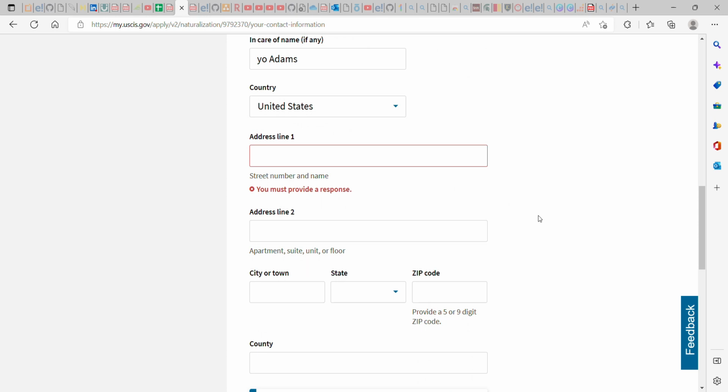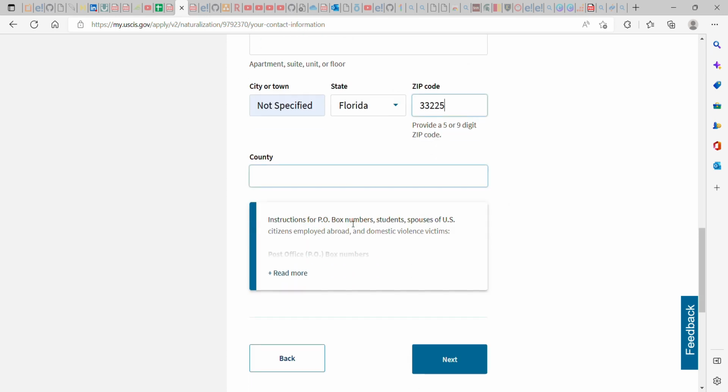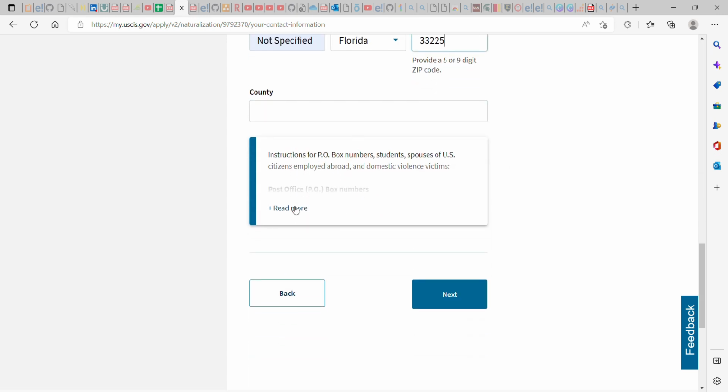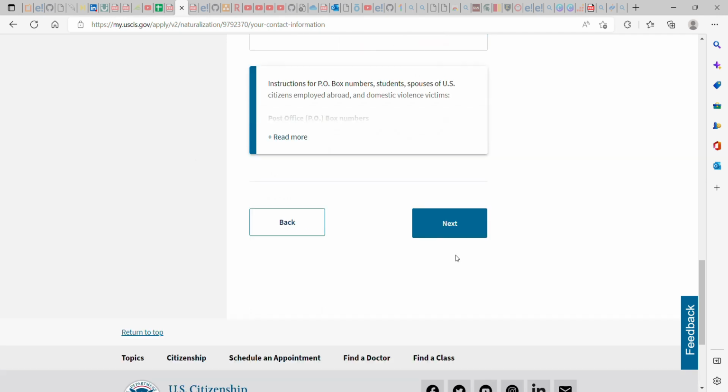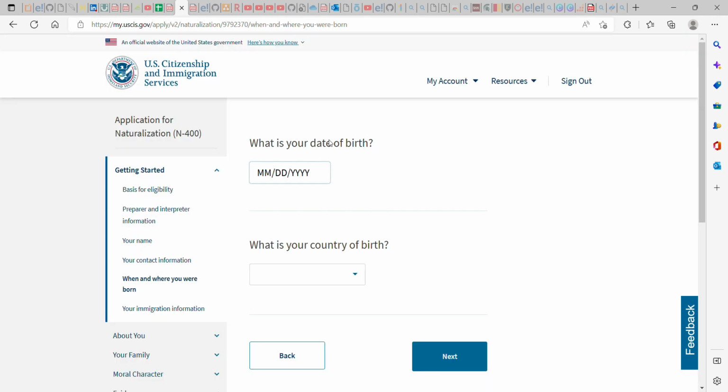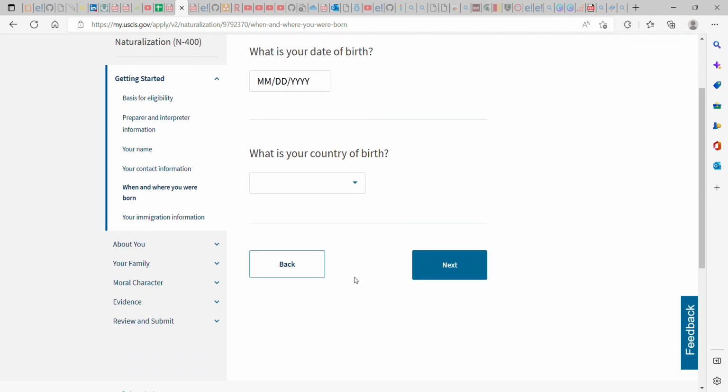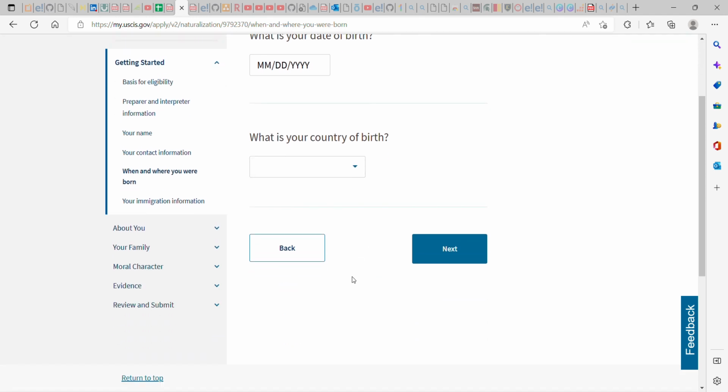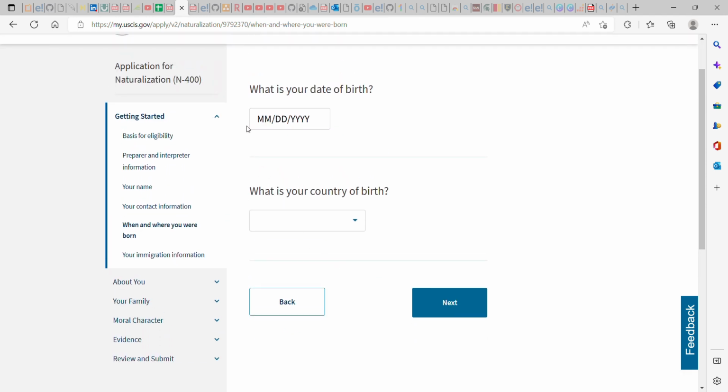Then you put your mailing address, put your county. If you want to read more, you can read more. Here they're asking you for your date of birth. You put your date of birth and your country of birth. Know that your date of birth should be in this order: the month, the day, and the year.